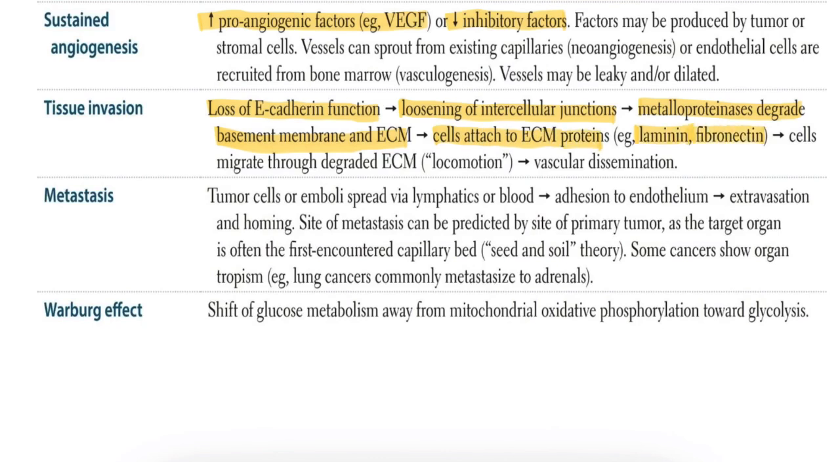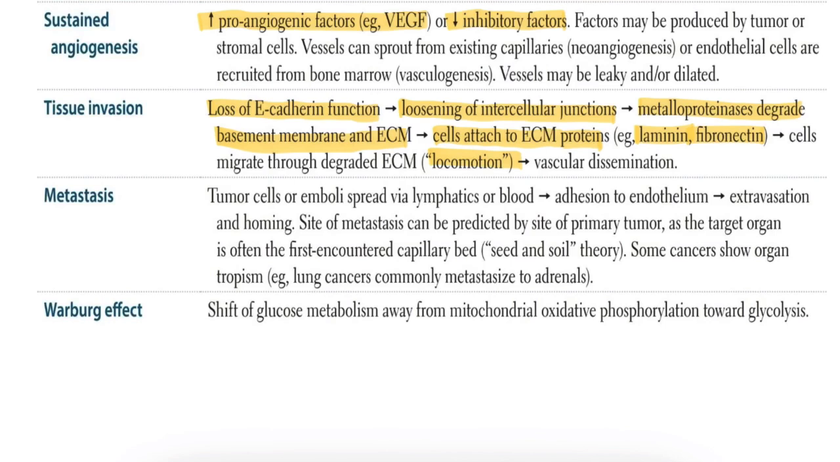This is very important, so we have to know these proteins properly. And the cells migrate through the degraded extracellular membrane, like locomotion and vascular dissemination. Next we can see that with E-cadherin loss, junctions loosen, and cells migrate through the extracellular membrane and spread via lymphatics or blood. Okay, so next one, metastasis.